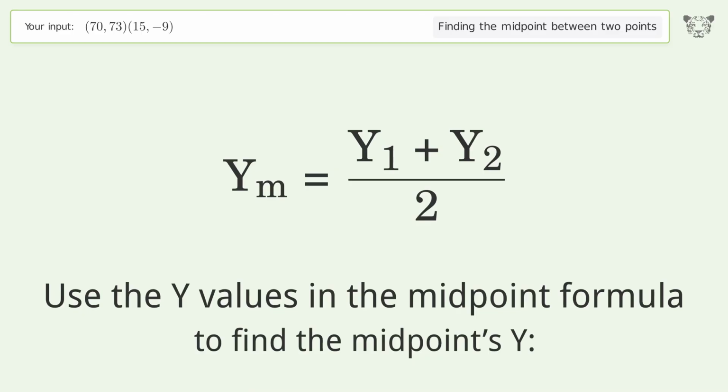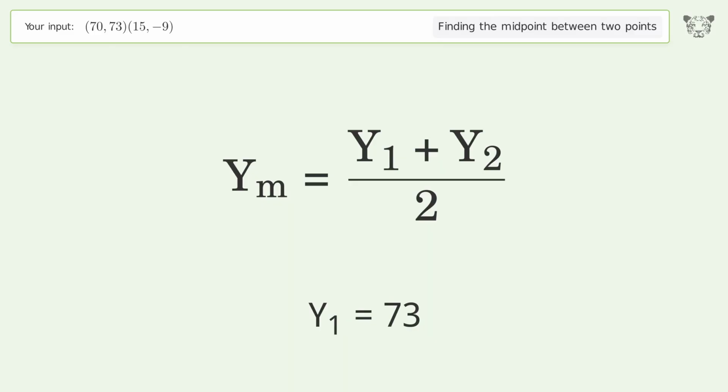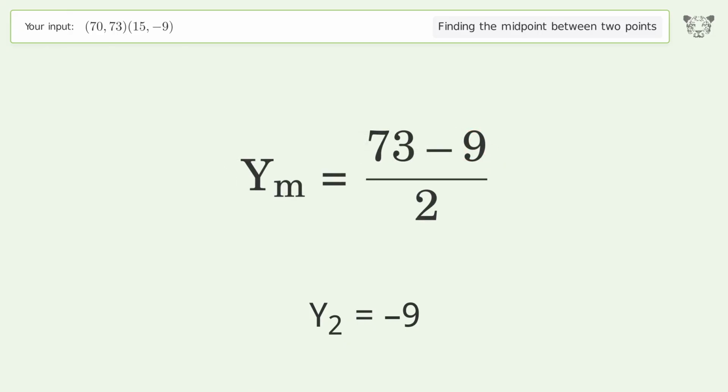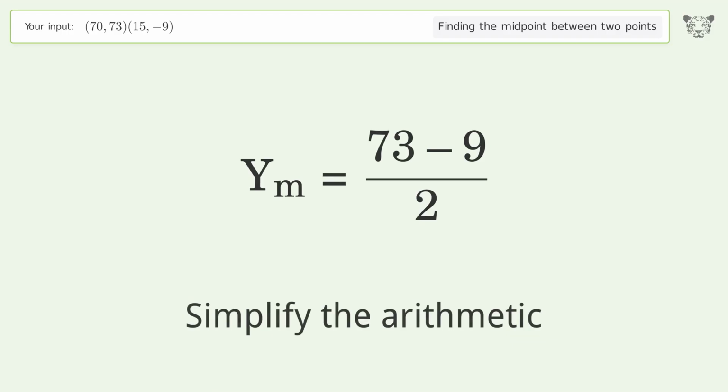Use the y values in the midpoint formula to find the midpoint's y. y1 equals 73. y2 equals -9. Simplify the arithmetic.